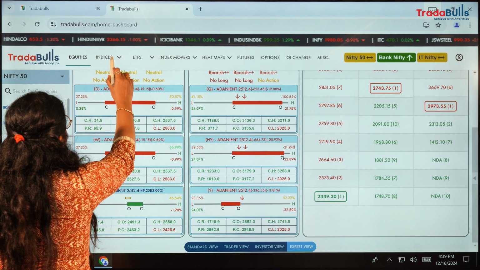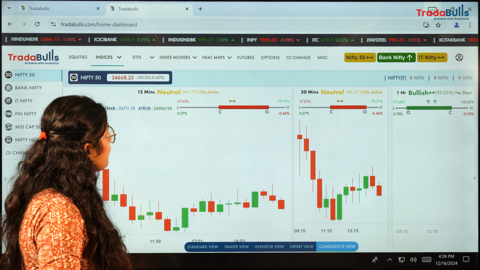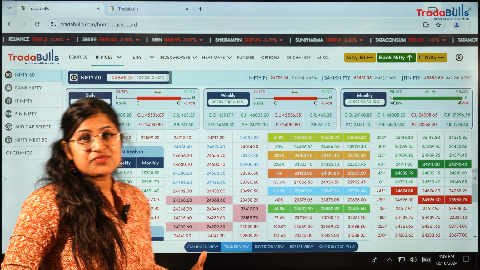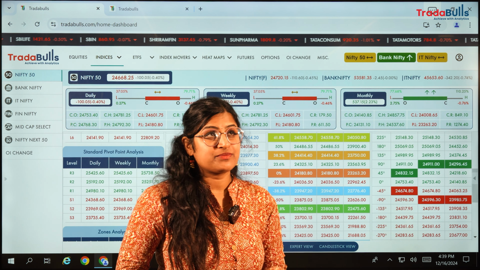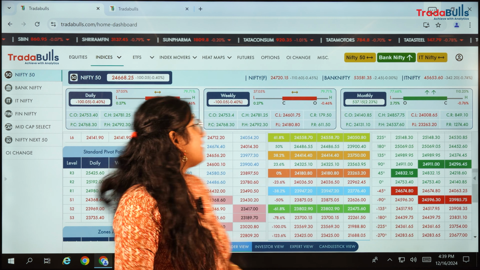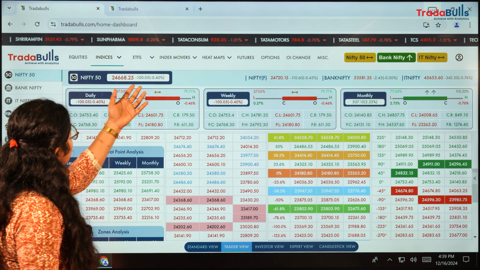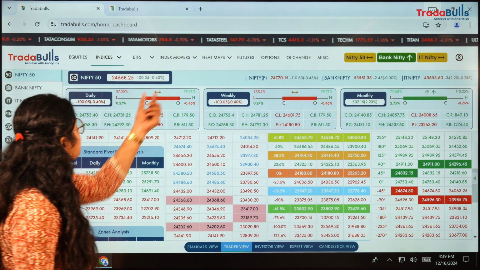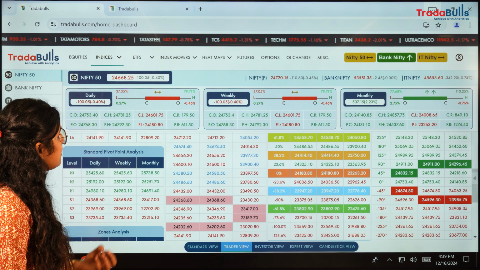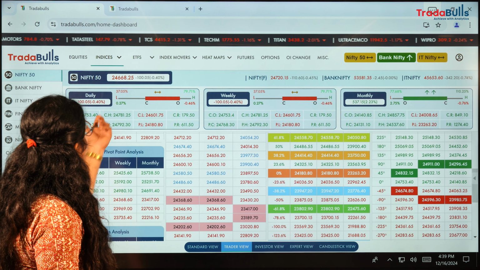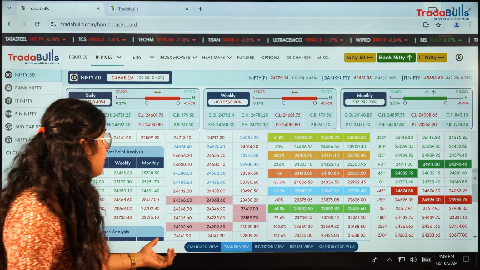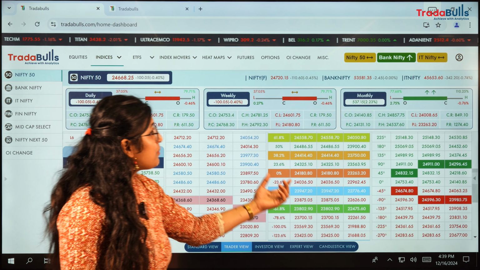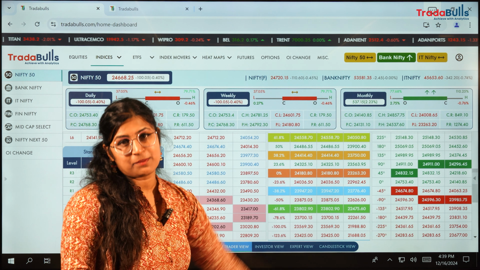So Nifty 50, let's see how it has performed today. Last Friday we discussed that Nifty 50 was performing super bullish, and if we see today, it has fallen by 100 points. So minus 0.40% is the depreciation we have seen. But let's discuss in detail with the data points that this application has given, and also whether the data points that the application has given are respected by the market.